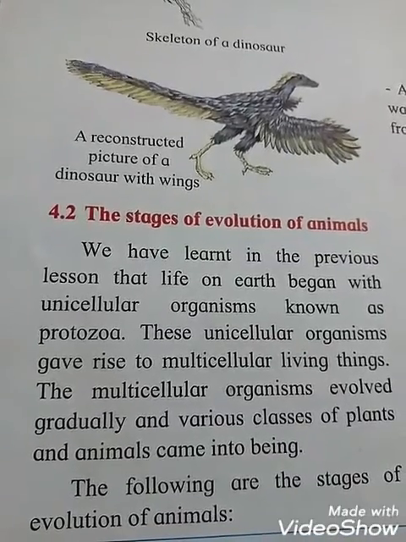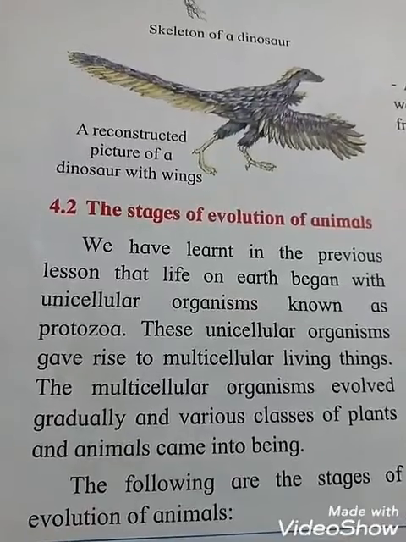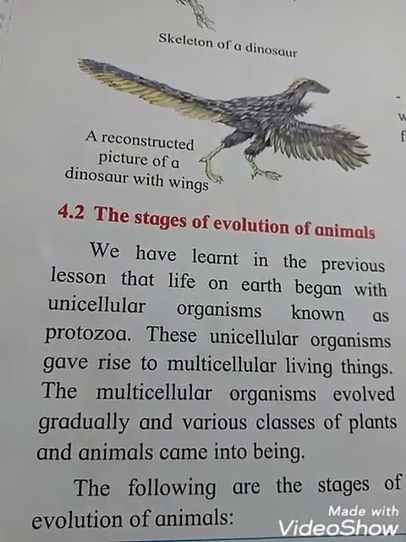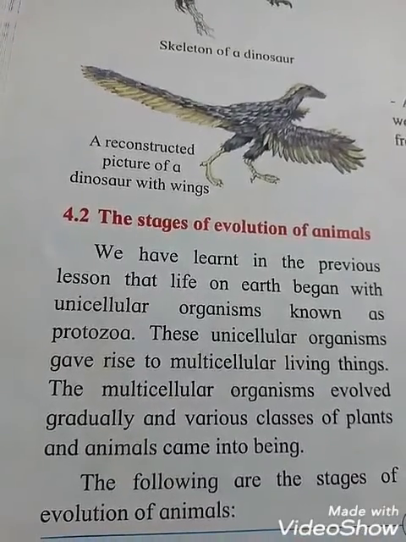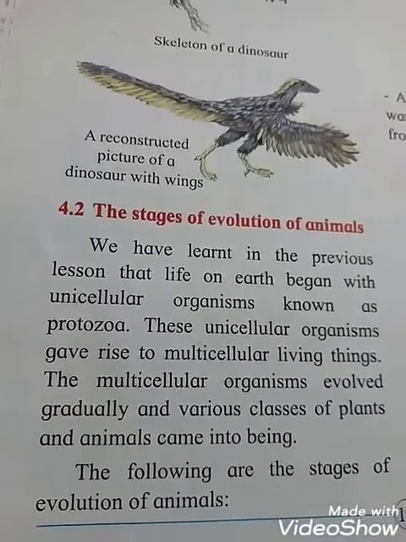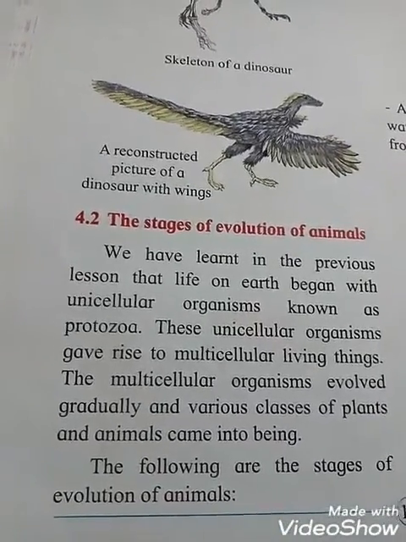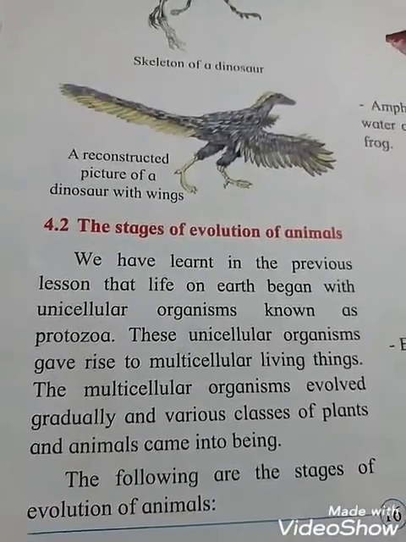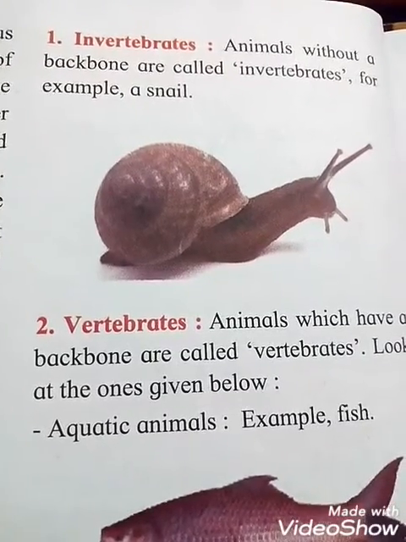The multicellular organisms evolved gradually and various classes of plants and animals came into being. The following are the stages of evolution of animals. Okay students, we will go through that and discuss it. First point, invertebrates.